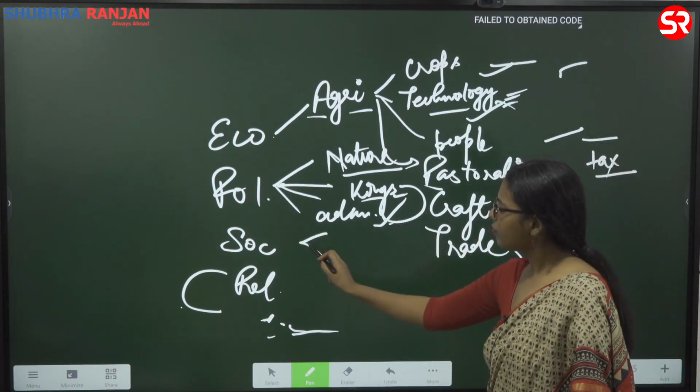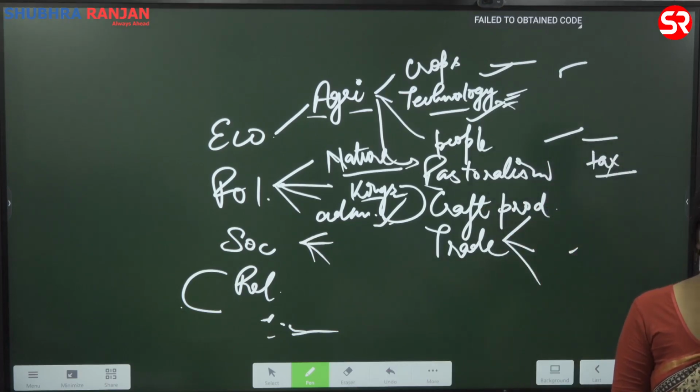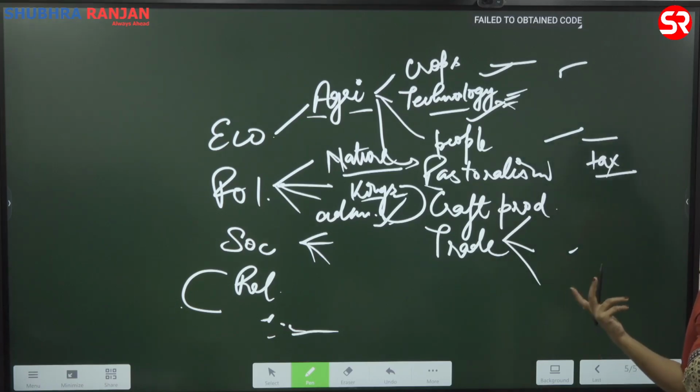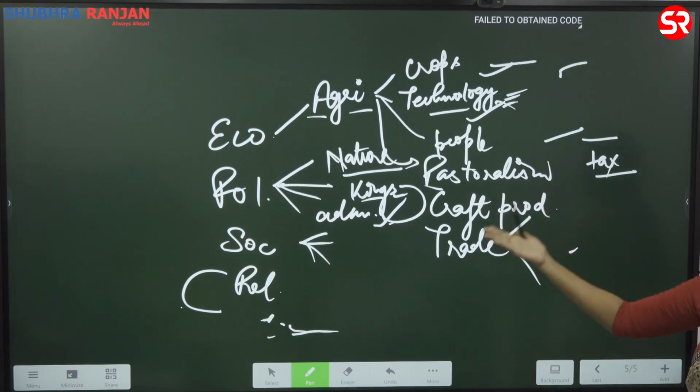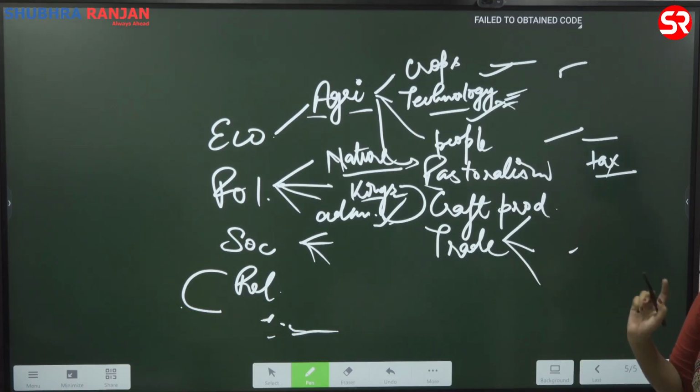Society. What do we study in society? Whoever is present in the society, you will study them. So in India you will see there is the Varna system. So we will study the details of the Varna system, and in each area, in each age, if there is any change that is coming. When we are talking about the Varna system, we are prominently talking about the Arya setup. What about the non-Aryan population? That is another thing that we will study, and the social relation that existed between them.